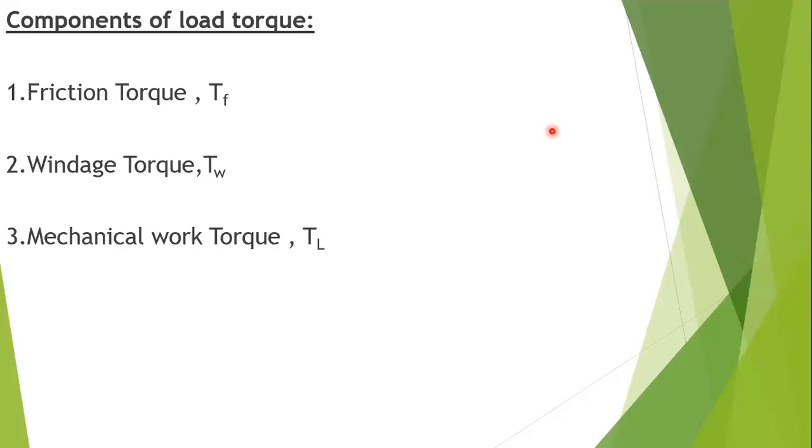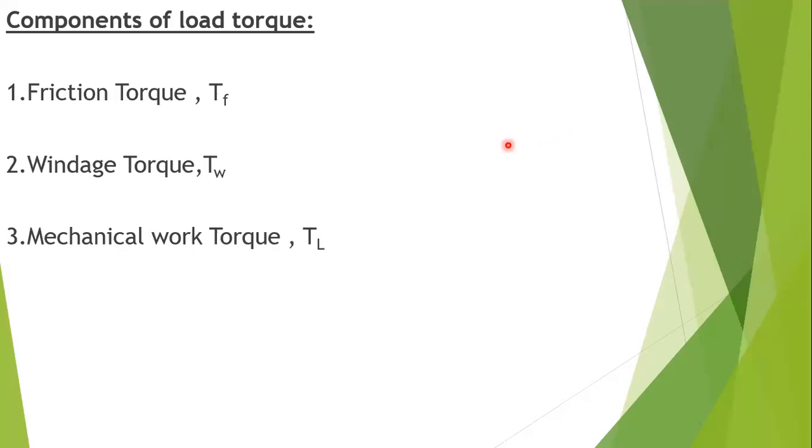Suppose it is constant and independent of speed, there will be one type, and the second one is a function of speed also. It depends upon the speed, and it depends on the position or path followed by the load also. It may be time invariant or time variant, both are possible. These vary cyclically, and the nature also changes with loads and with modes of operation.